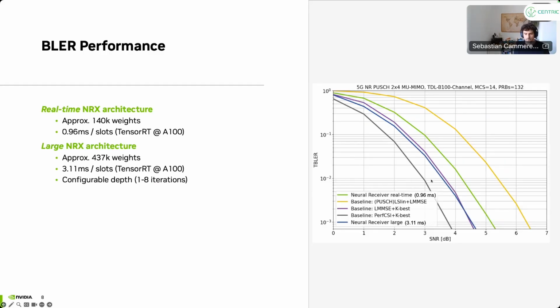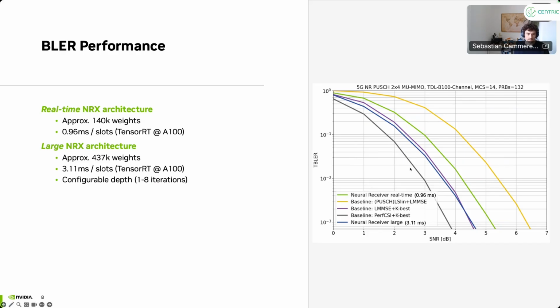So the performance now: yellow is actually just a standard least squares estimator with LMMSE demapper, and then the real-time neural receiver gives us quite a performance boost. This is more than a dB. As a reference, we have K-best, a kind of genie-aided, or not genie-aided, but kind of optimal receiver, but super complex. So that's also in practice hard to implement. And then the large neural receiver is actually close to this optimal baseline for this system.